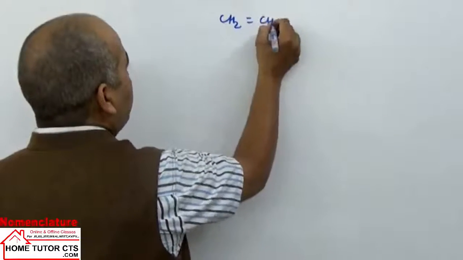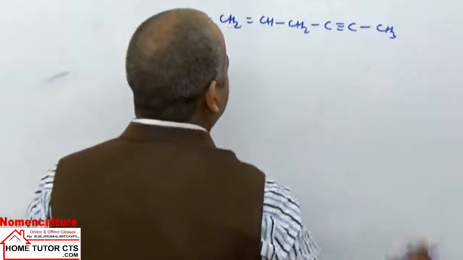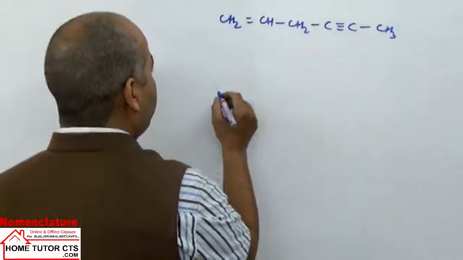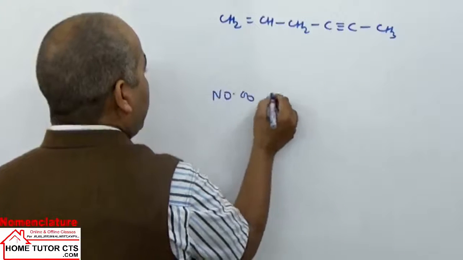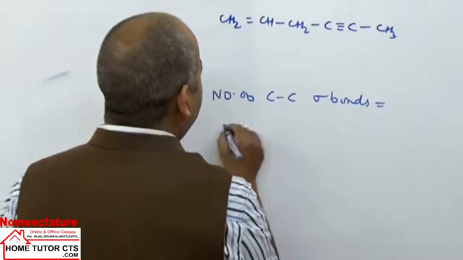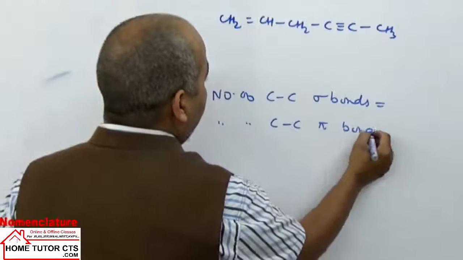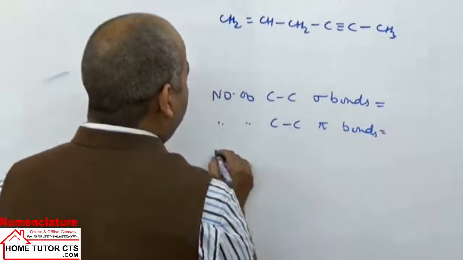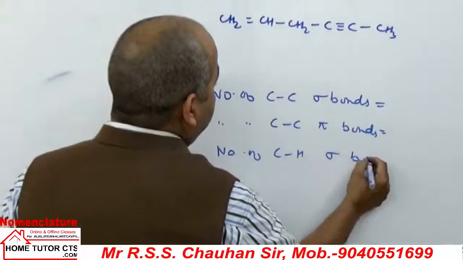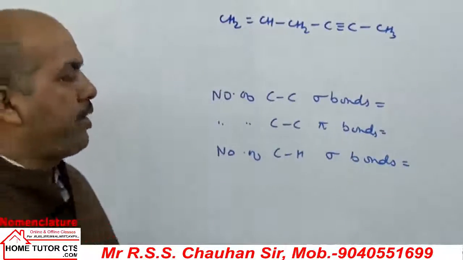CH2=CH-C≡C-CH3. This compound is given. You have to find the number of carbon-carbon sigma bonds, the number of carbon-carbon pi bonds, and the number of carbon-hydrogen sigma bonds in this example. Find the answer yourself.